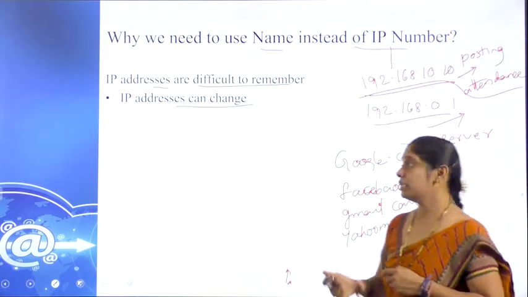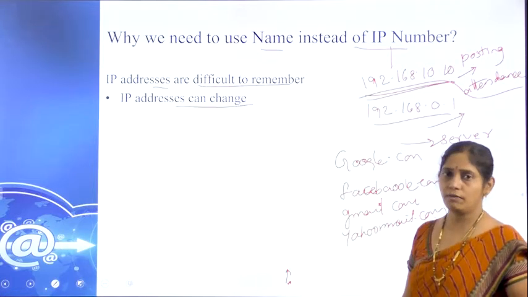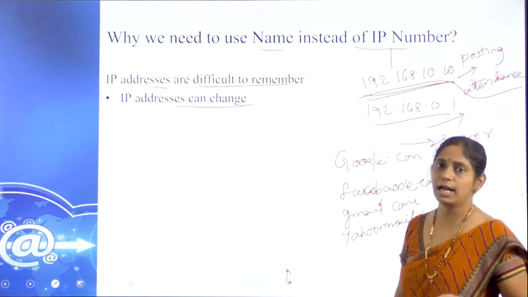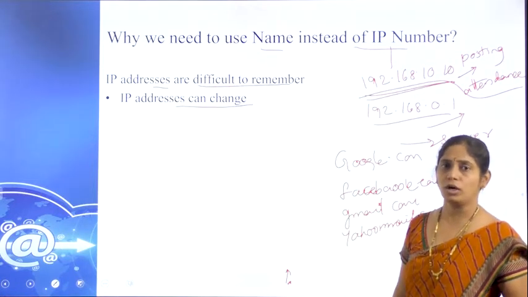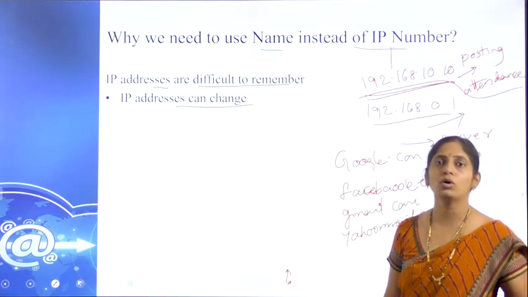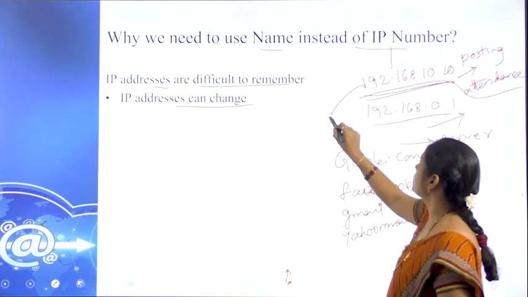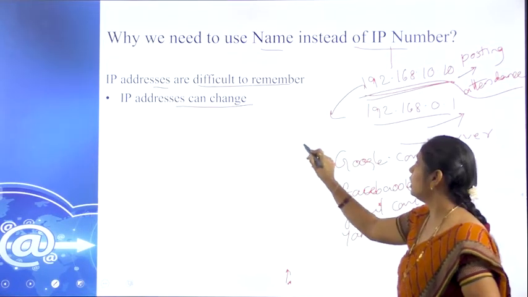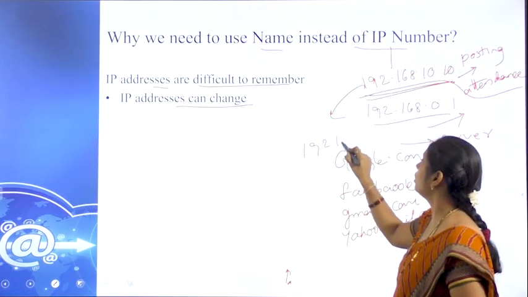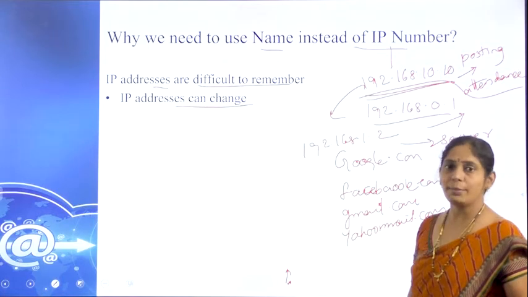Here we discussed 192.168.10.10, which we are using for posting the attendance. If my server does not have enough storage capacity, I may move it to another server. Whenever I move it to another server, the IP address may change to 192.168.1.2. Likewise, the IP address may change.